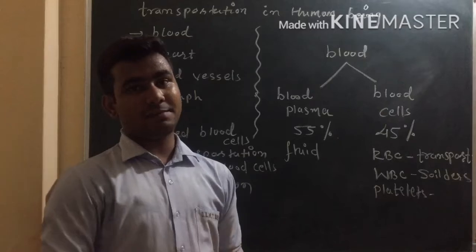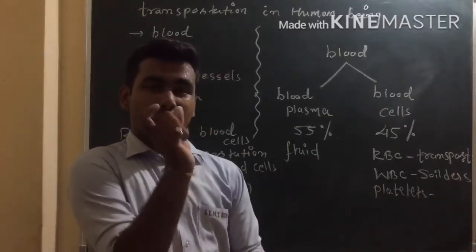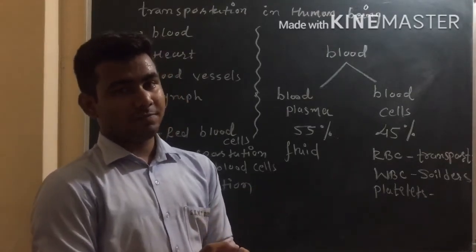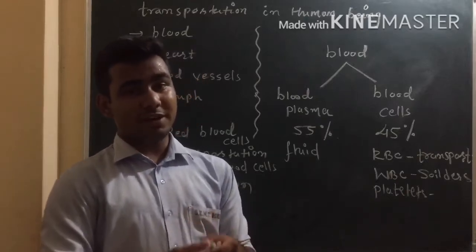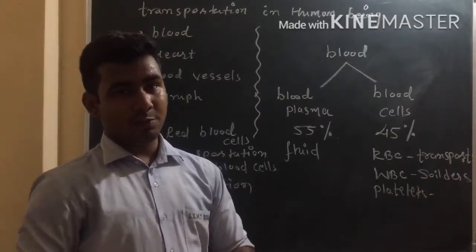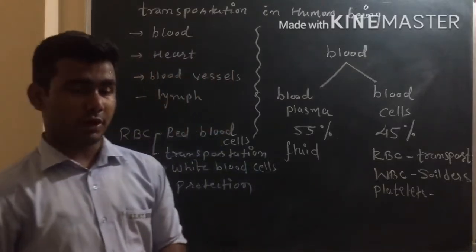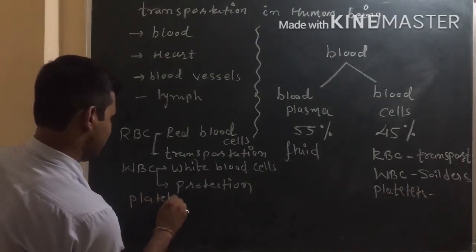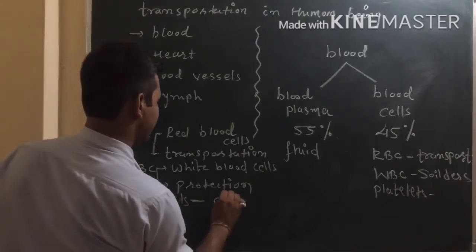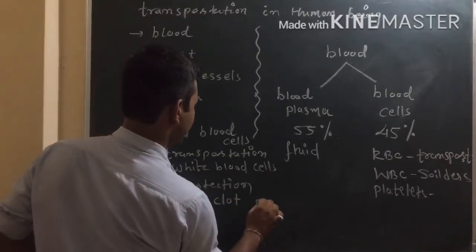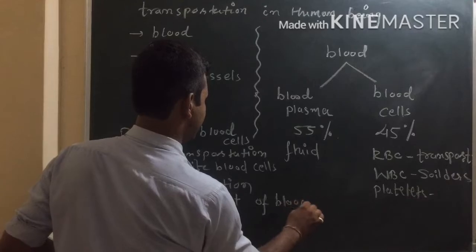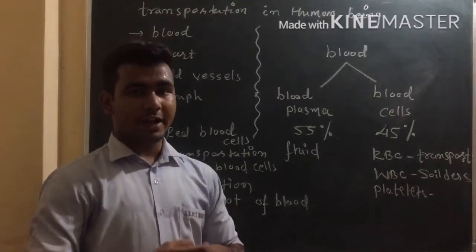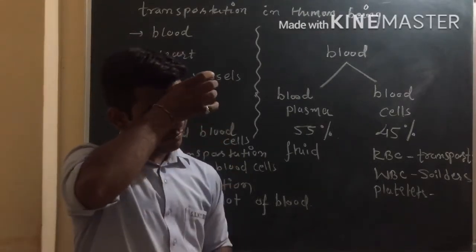And platelets, see, platelets are very much important, because when we have a cut or when we are injured, at that time blood will flow. This platelet clots the blood. So after flowing a little bit of blood, the blood will get clot, right? If there is a lesser amount of platelets, the blood will not clot, so there will be more flow of blood, which creates a deficiency of blood in the body. So platelets are responsible for clotting of blood, so blood will clot and no more blood will flow out during any injury.